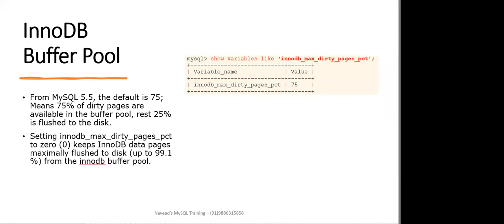Now, if you set innodb_max_dirty_pages_pct to 0, it keeps the InnoDB data pages maximally flushed to the disk, up to 99% from the InnoDB buffer pool. Without tweaking anything else, this also provides for a faster shutdown of your MySQLD in the presence of lots of InnoDB data, since MySQLD flushes the InnoDB buffer pool on shutdown.